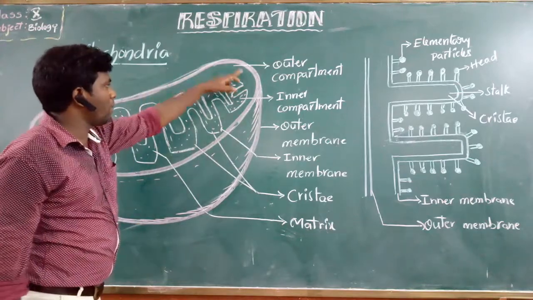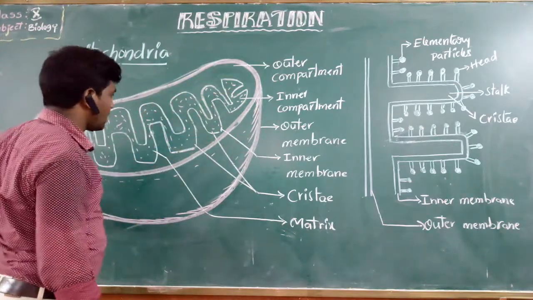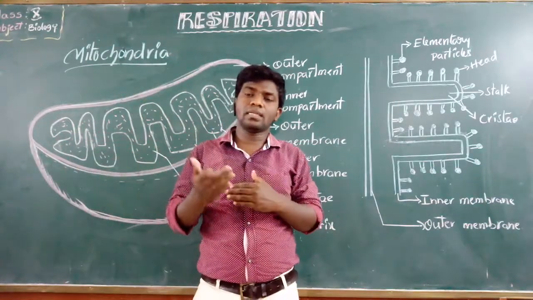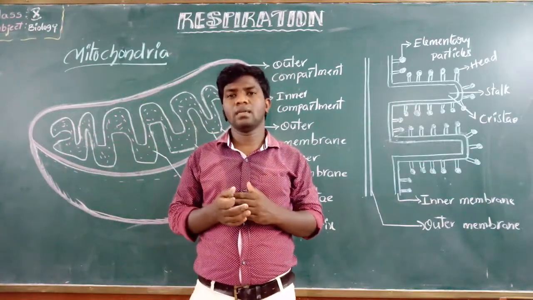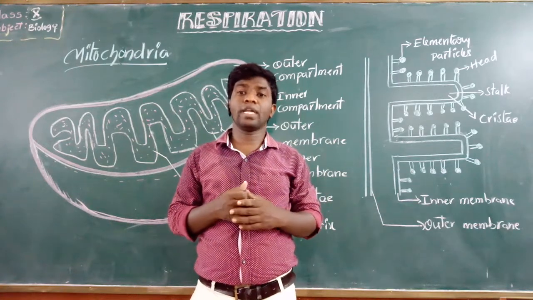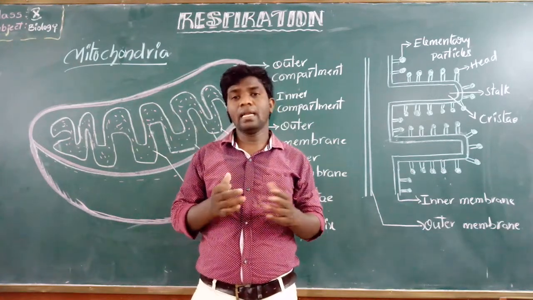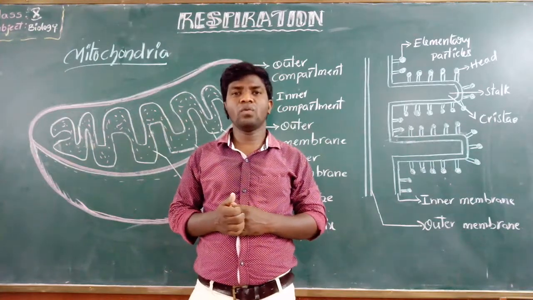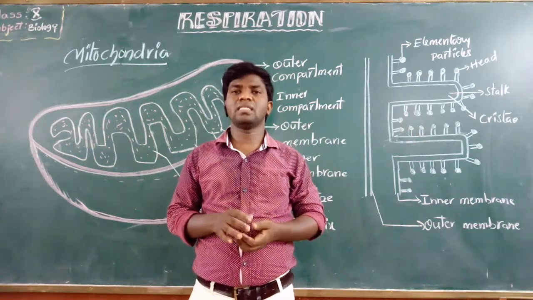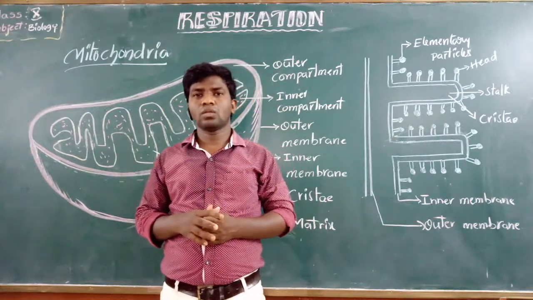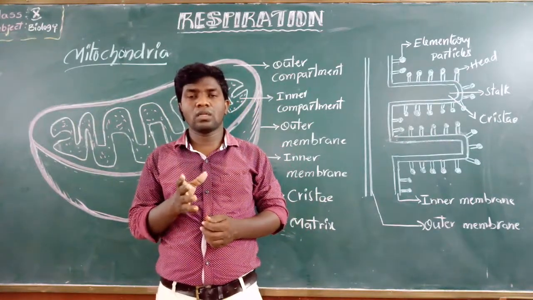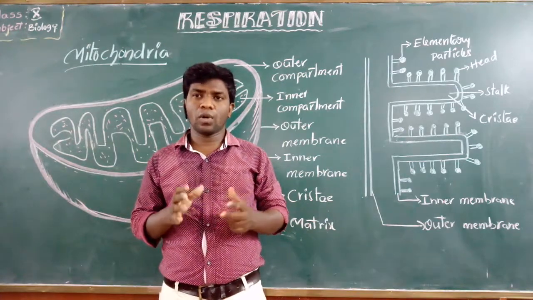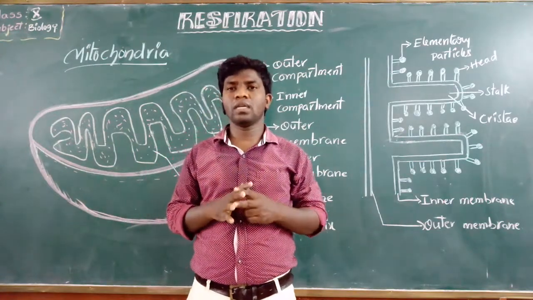Okay, the outer membrane is very smooth. So finally, they require proteins for respiration, and they produce energy. So finally, we say that energy is released from the mitochondria. So what are the sources? The mitochondria are the sources of energy. That's why we call mitochondria the powerhouses of the cell.